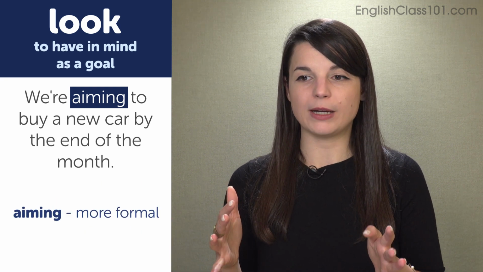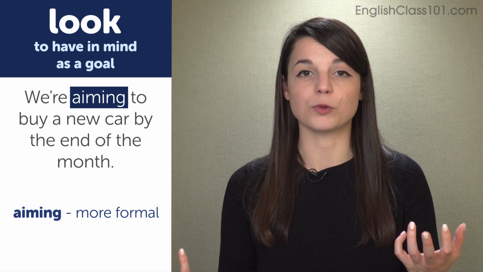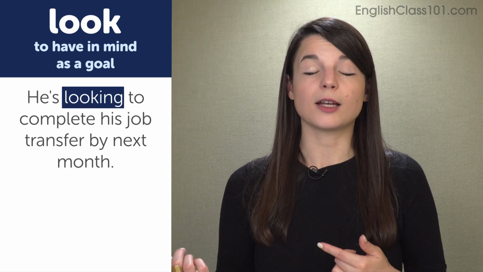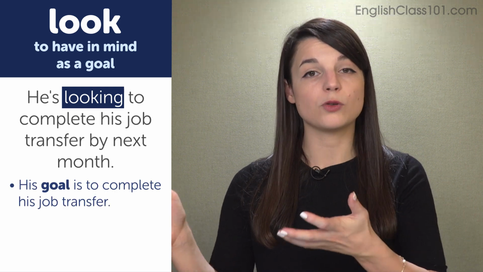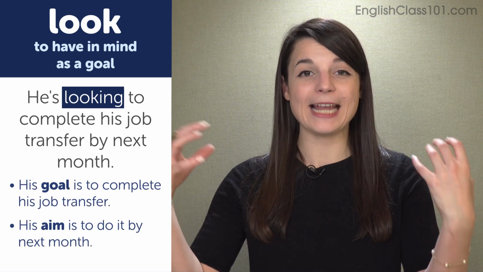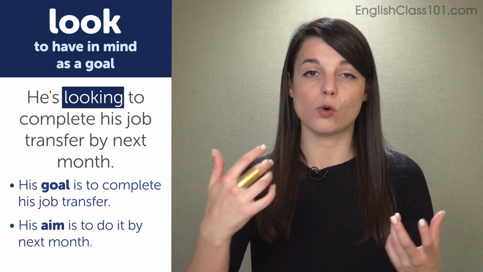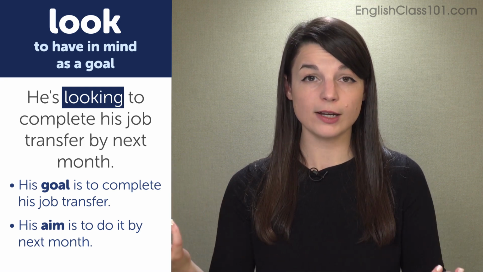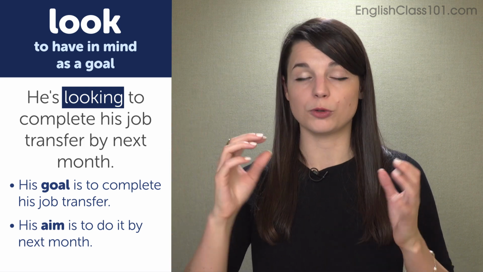Aiming. But aiming sounds rather formal, and looking is a little bit more casual. So we're looking to buy a new car. In the second sentence, he's looking to complete his job transfer by next month. We see the same thing. His goal is to complete his job transfer, and his aim is to do it by next month. So he is currently working towards his goal. He's looking to complete something. We use it in the progressive tense to show he is currently trying to achieve this goal, to achieve this